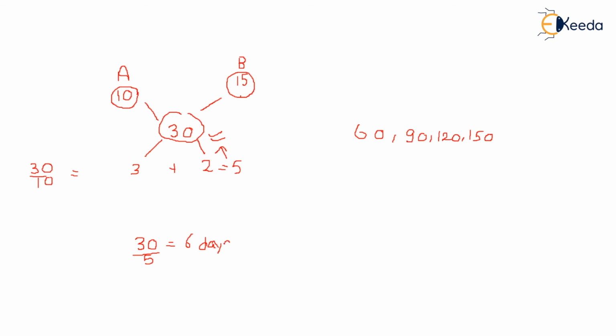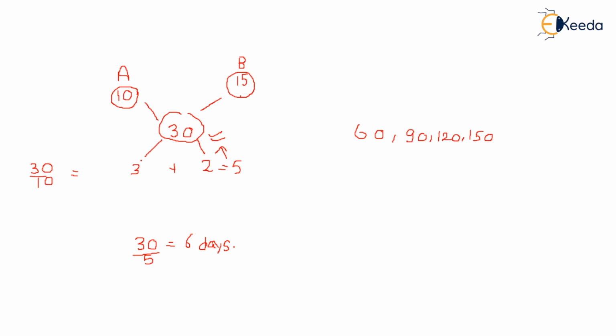Now this type of question will never come to your examination. This is a very basic question, but you have to remember the concept that I told you. We have to think of a number which can be divided by both A and B. Here in our question, A completes a work in 10 days, B completes in 15 days. We have to think of a number which can be divided by A and B, that is 30. 30 is a number which can be divided by 10 as well as 15.